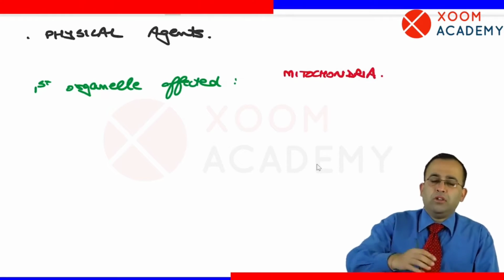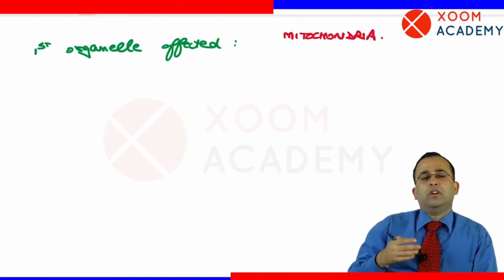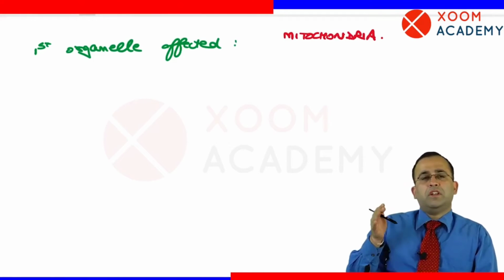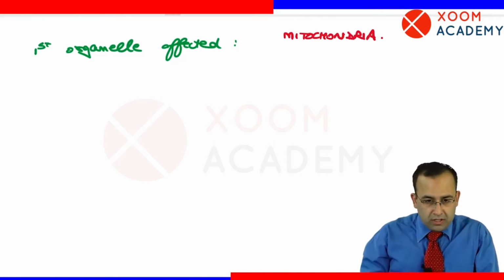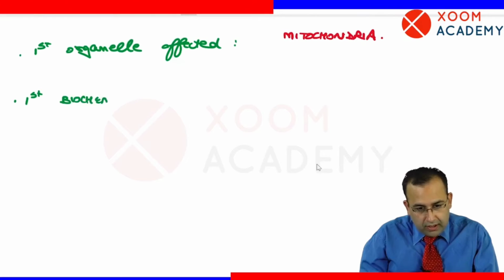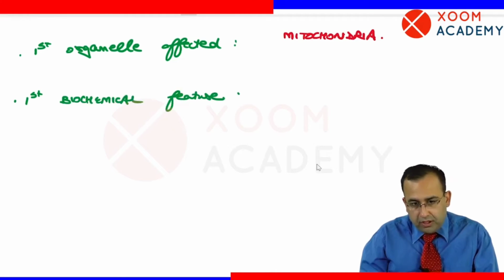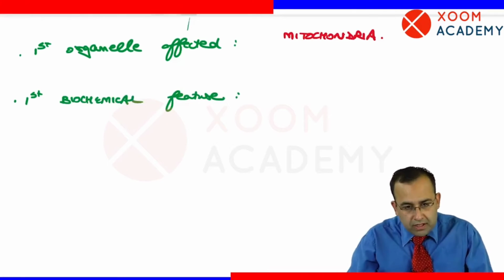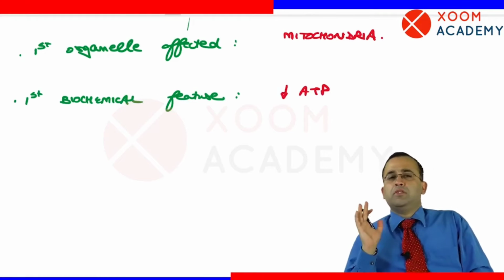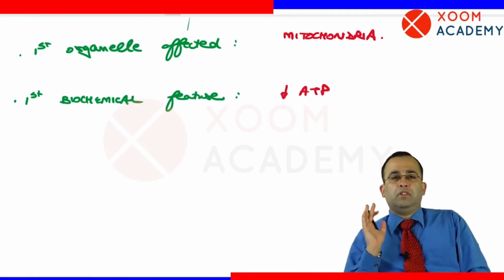What is the role of mitochondria in the body? Mitochondria, it is the powerhouse of the cell. That is, it is associated with generation of ATP. So I can safely say कि first biochemical feature associated with cell injury is reduced ATP. First biochemical feature is ATP starts reducing within seconds.